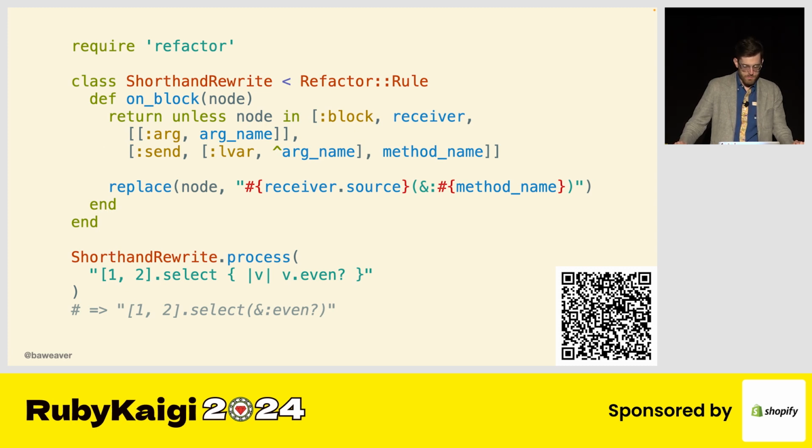Now, those who've worked with RuboCop before likely recognize a lot of the syntax. Refactor is one of my creations, which is supposed to be a more abbreviated version, because unfortunately code does not fit on slides and I only have so much space. So the simplified focus is more on refactoring and upgrades, where I only want to transition this once. I do not wish to alert on this. I just wish to change this. And the change actually happens where we have replace, which is replace that node with the new shorthanded version using the values we've abstracted from that pattern. And we can see that working below where we process 1,2.select v.even, and that does in fact work.